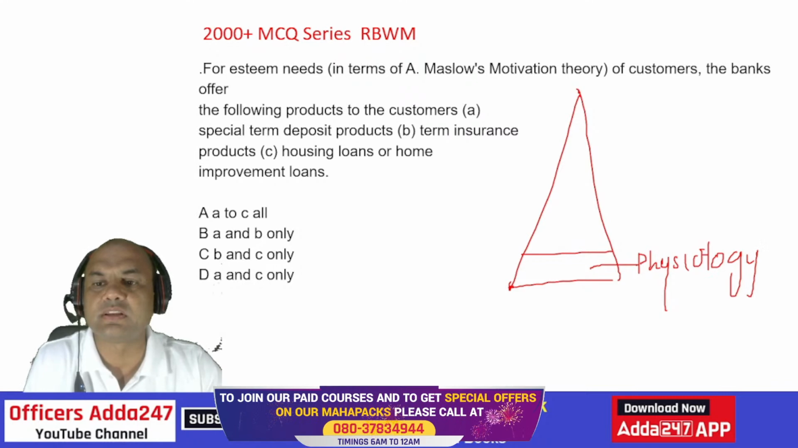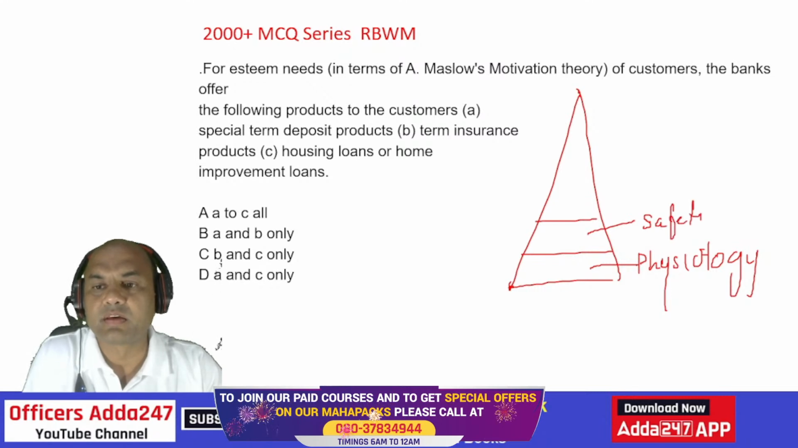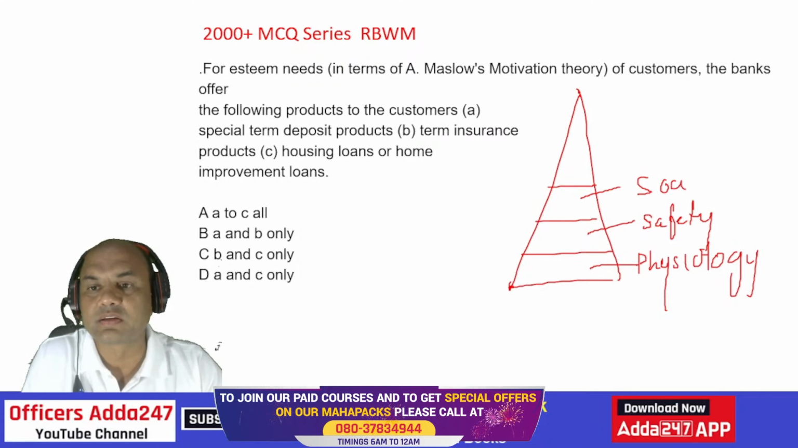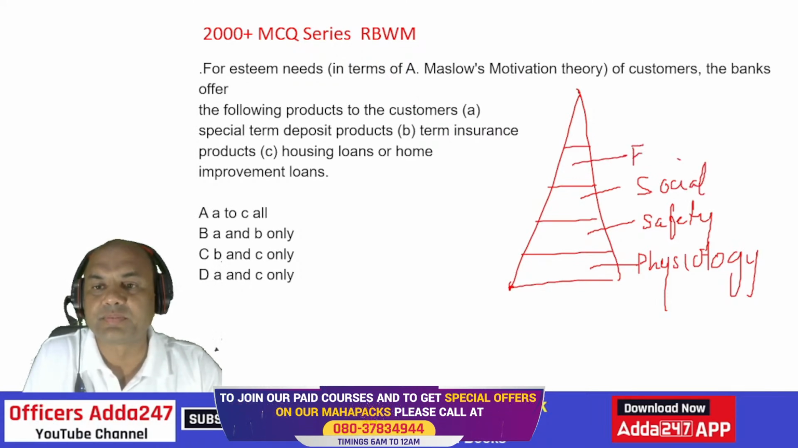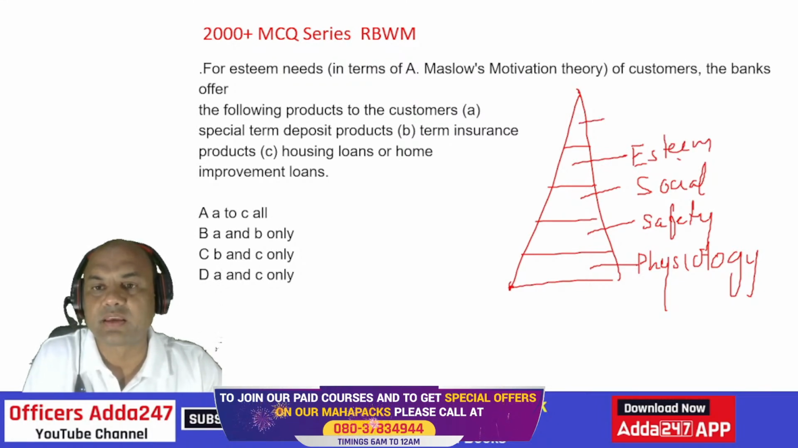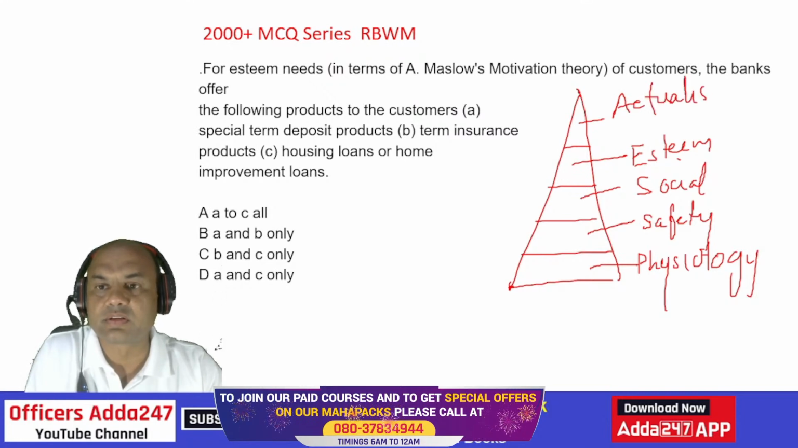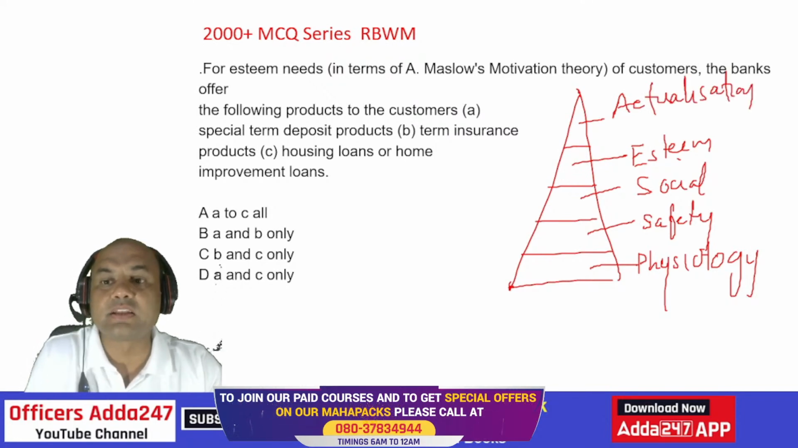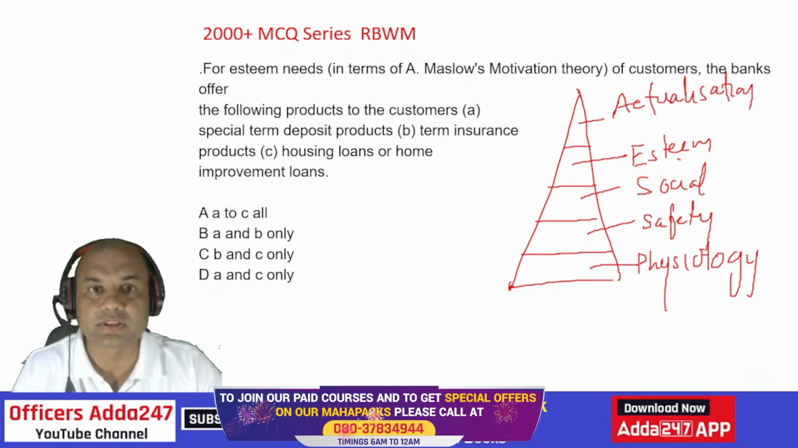Physiological need. Then afterwards come safety needs. Then comes social. Then comes esteem. And the last one is actualization. So these are the 5 stages in Maslow's hierarchy.